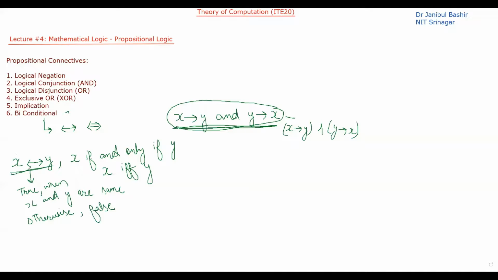So when both X and Y are the same, then only this particular statement is true. Otherwise, this particular formula is false. So let me make a truth table here. This is my truth table, X and Y, and X if and only if Y. What does that mean? Let me write the truth values here.